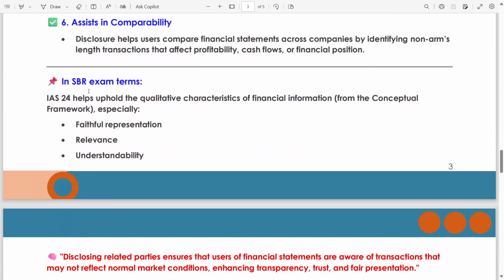In SBR exam terms, IAS 24 helps uphold the qualitative characteristics of financial information from the conceptual framework, especially faithful representation, relevance, and understandability. These are the first topics which every accountant covers while learning the accounting terminologies. This comes under IAS 1.